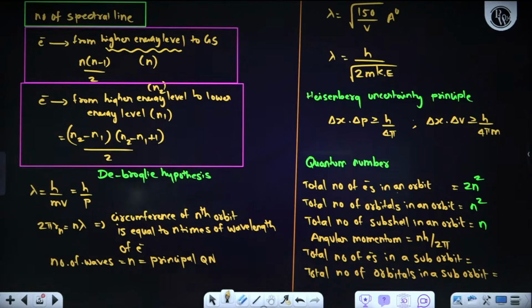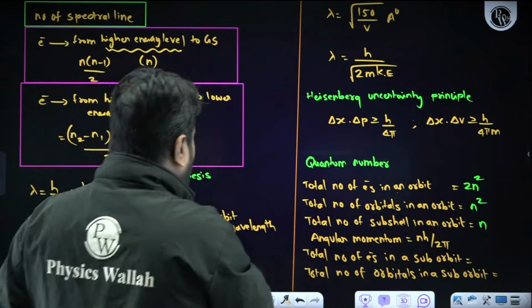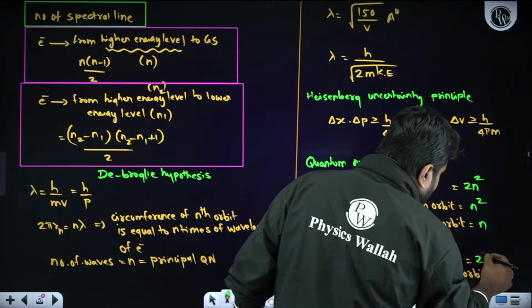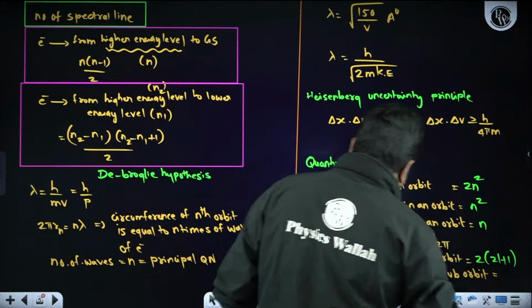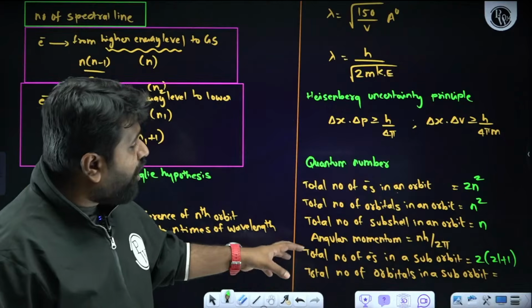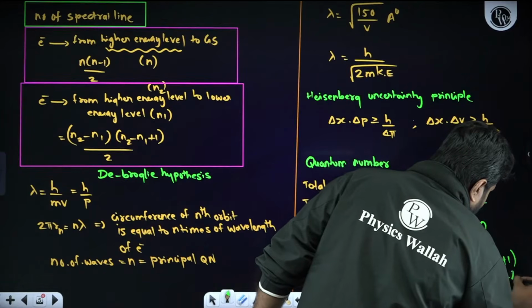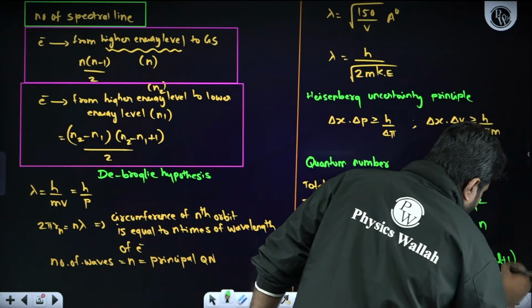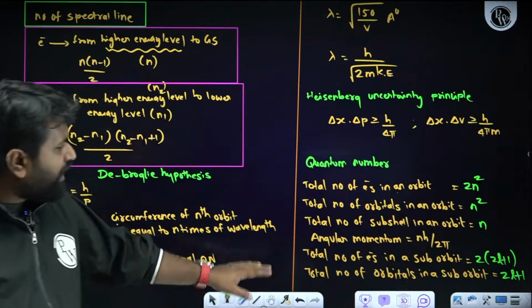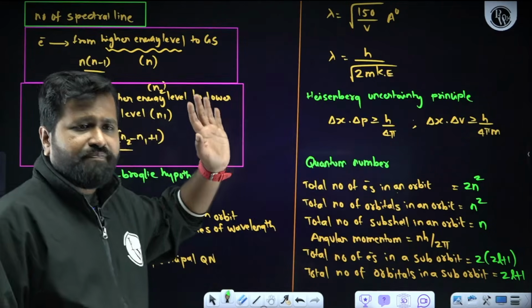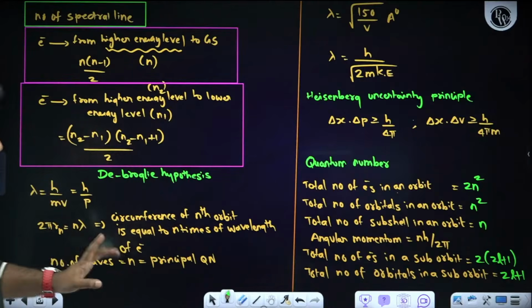So, very simple thing. Total number of electrons in a subshell means 2 into (2l plus 1). Total number of orbitals in a subshell means 2l plus 1. Here, 2 into (2l plus 1) is the total number of electrons, and total number of orbitals in a subshell means 2l plus 1. Is it clear? So these are all very, very important things.